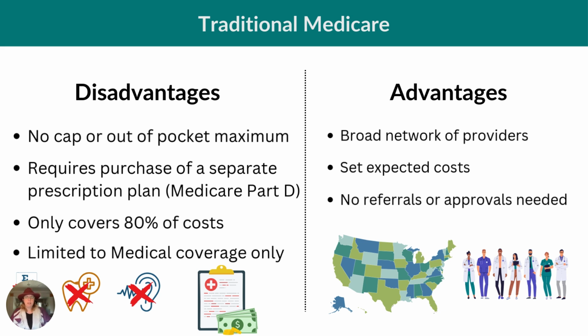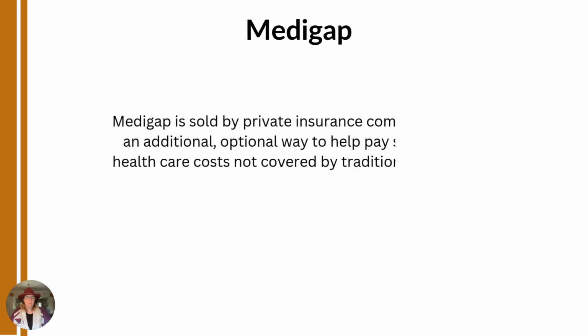Now, the advantages to consider are that traditional Medicare includes 99% of providers in the United States, meaning you have a very broad and open network of providers that you can see anywhere in the United States. There are no surprises to what you'll be paying for care. Each year, you have a set premium, coinsurance, and deductible with no additional fees or denials that you aren't expecting. And finally, traditional Medicare does not require referrals and has a very rare need for approval for services. As long as the insurance considers the care medically necessary, it will be covered.